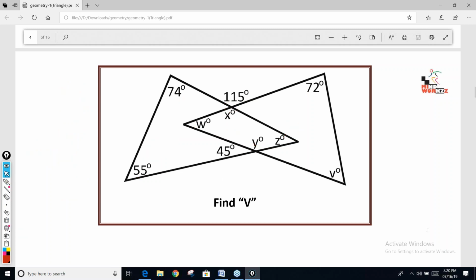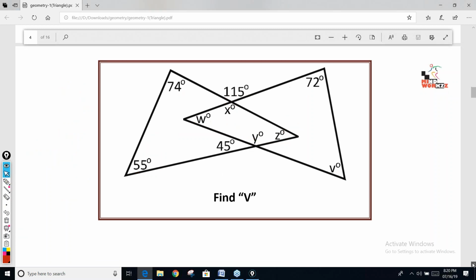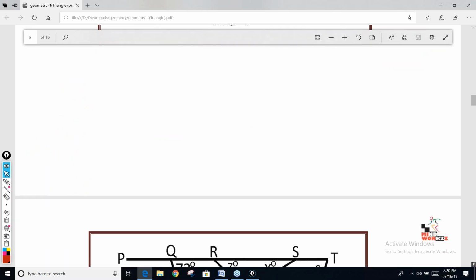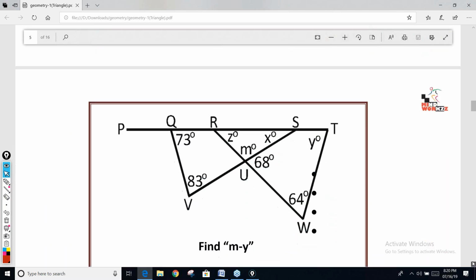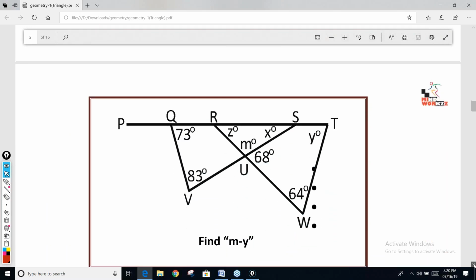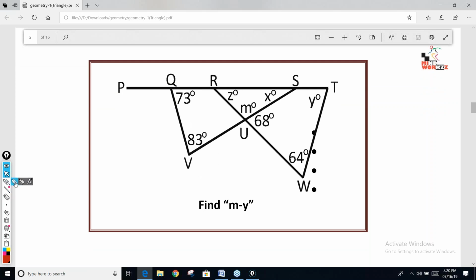Come to the next. Do one more. Find out the value of m minus y. This is angle m. This is y. You have to find out m minus y. So calculate m, calculate y, then find the difference.